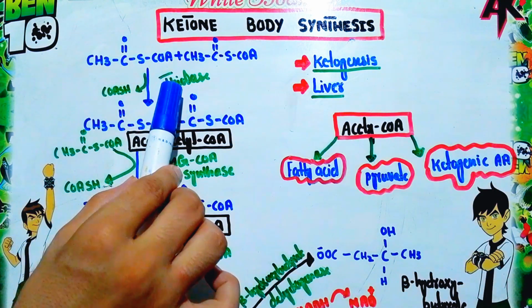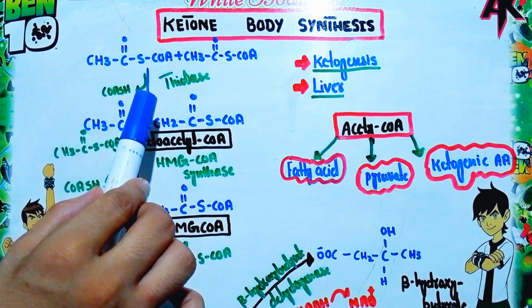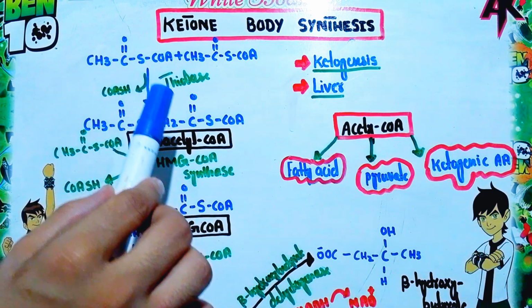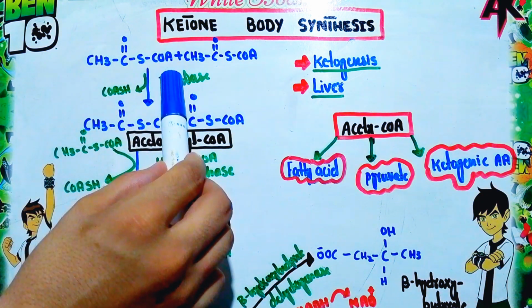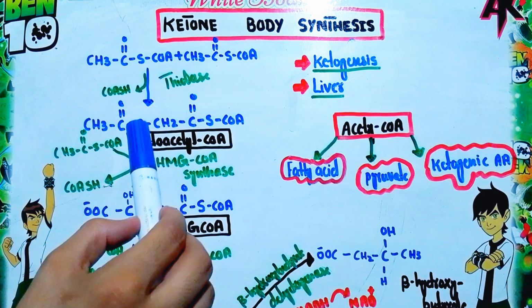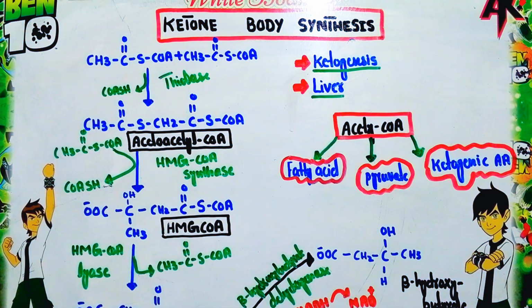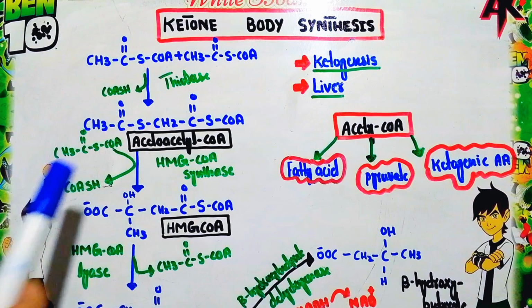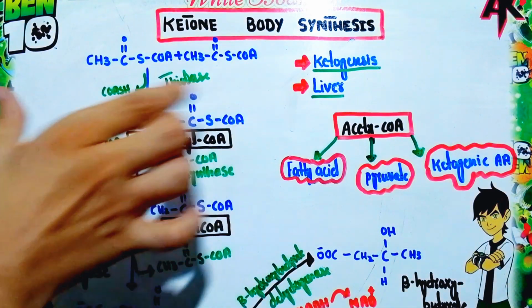This thiolase enzyme is also involved in the final step of beta oxidation, where it performs the cleavage of acetoacetyl coenzyme A. This is the first step in ketone body synthesis.